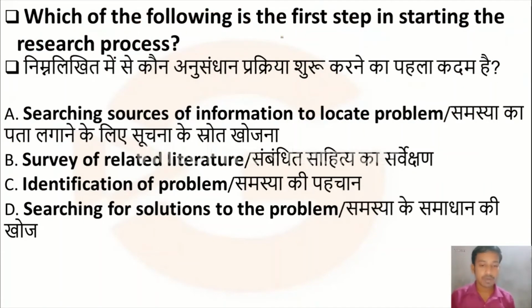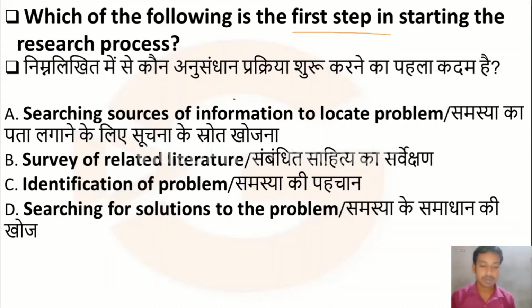Which of the following is the first step in starting the research process? Which one of the given is the first step in starting the research? Option A, searching sources of information to locate problem. Option B, survey of related literature. Option C, identification of the problem. Option D, searching for solutions to the problem.